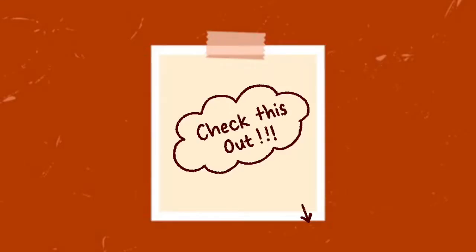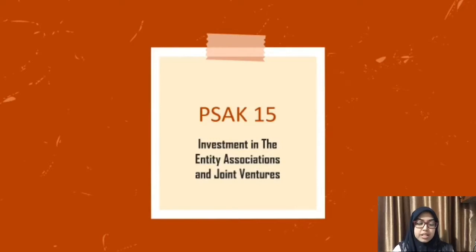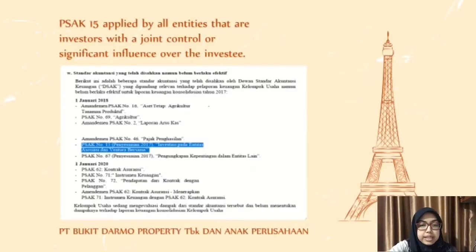So I'm going to begin this presentation. It's about PSAK 15, the investment in the entity, association, and joint venture. This PSAK 15 is applied by all entities that are investors with joint control or significant influence over the investee. For example, I took the consolidated financial statement from PT Bukit Darmo Property, TBK, and the subsidiary, and it is stated that they use PSAK number 15.